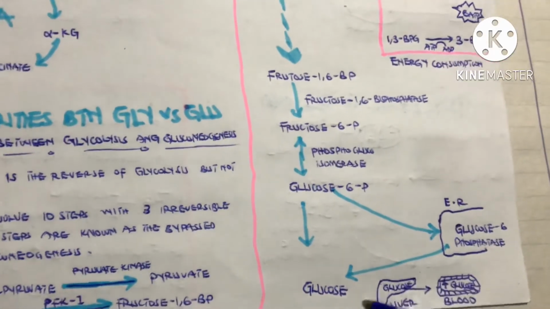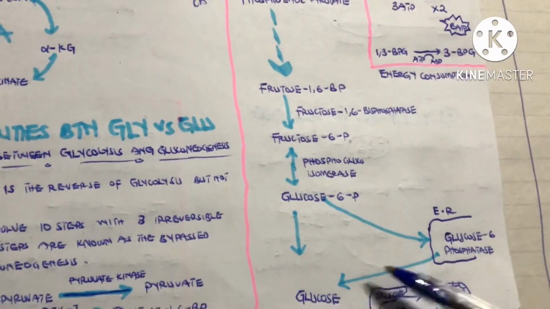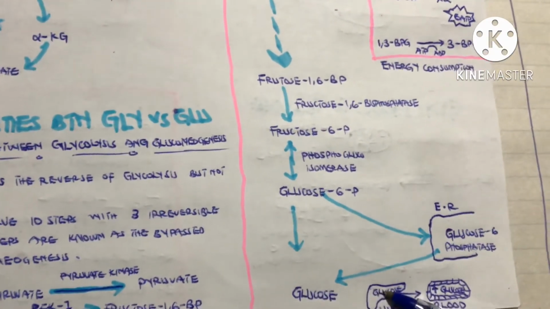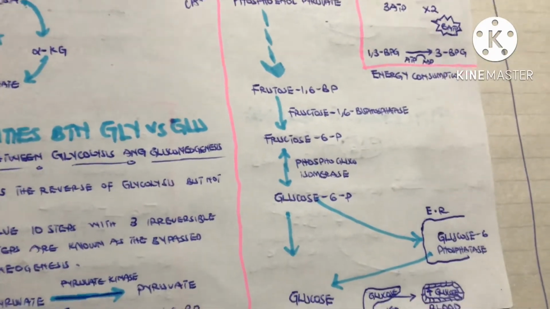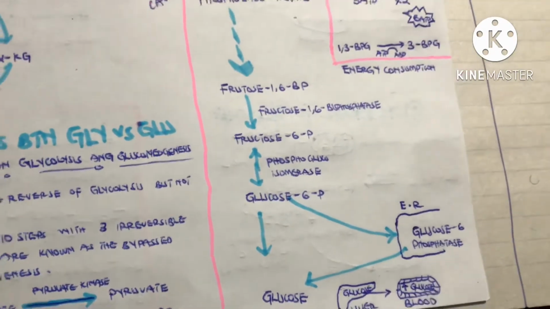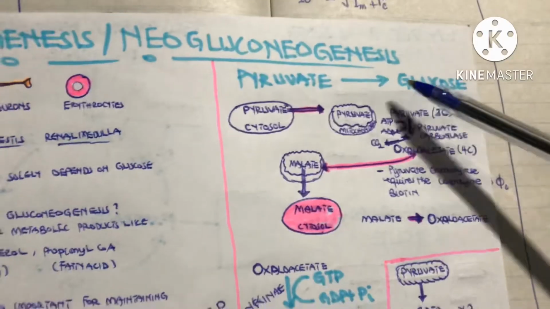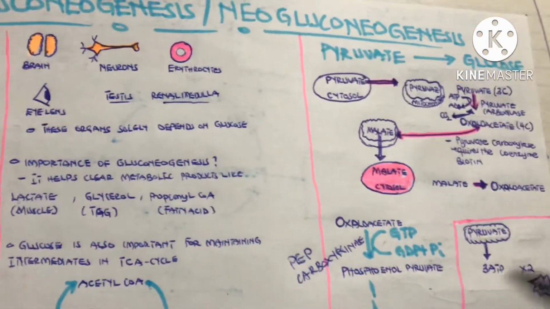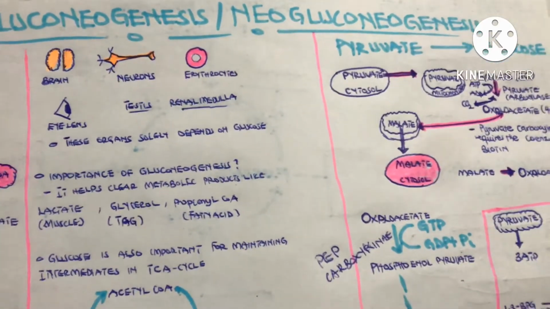And this glucose, remember, this is occurring mainly in the liver. So after getting the glucose in the liver, it is pushed through a channel we call GLUT2, glucose transporter 2, into the blood, and in so doing we replenish the blood glucose level. So this is how we get glucose from pyruvate. You understand? So let's look at how to get glucose from other non-carbohydrate substances.